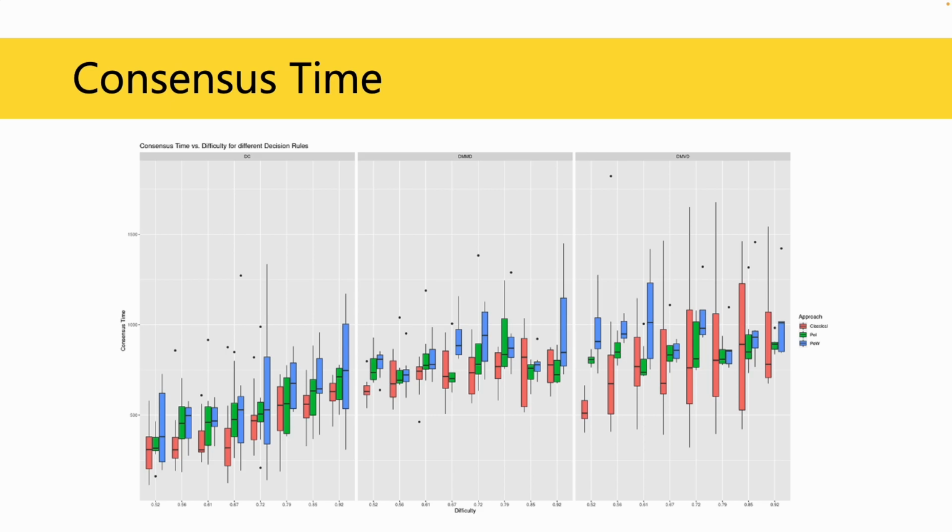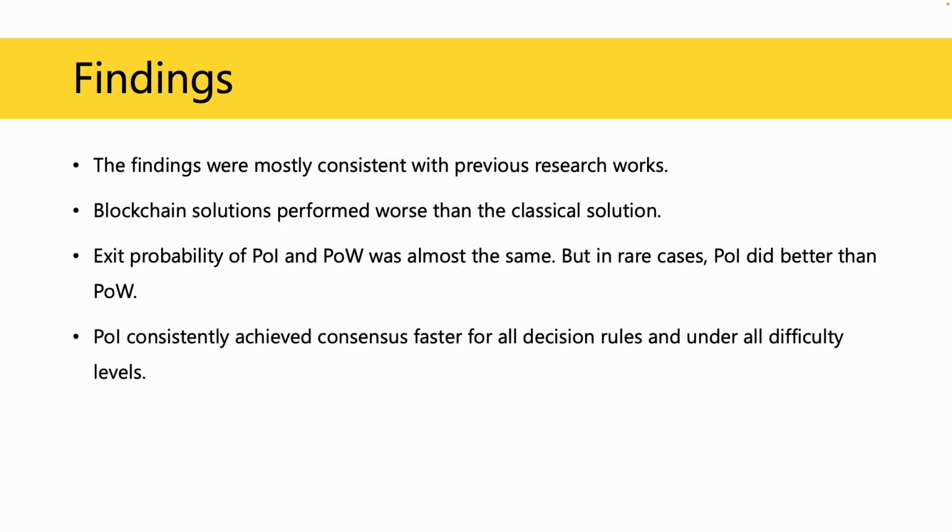However, proof of identity performed better than proof of work in consensus time. With proof of identity, the swarm could achieve consensus faster than with proof of work. The test results were consistent with the results of the previous research works. Exit probability was largely unaffected by the proof of identity algorithm. However, the consensus time improved for all cases.